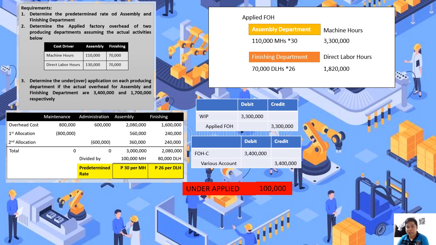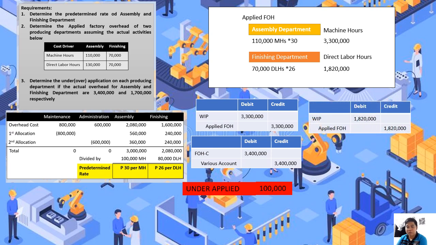So dahil meron na tayong applied factory overhead for the finishing department, i-record natin yung charge dun sa production. Debit ka lang ng work in process ulit, kasi nilagay natin sa production yan using a predetermined rate multiplied by the actual activity. So debit work in process, then credit applied factory overhead. The amount is 1,820,000 pesos. To record the actual factory overhead incurred on the finishing department, we have 1,700,000 pesos.